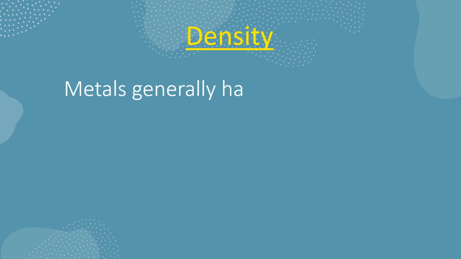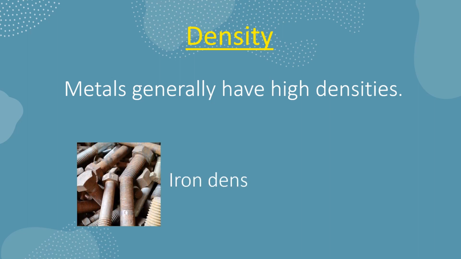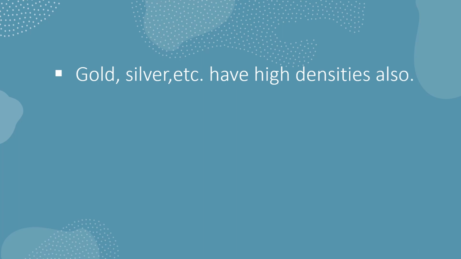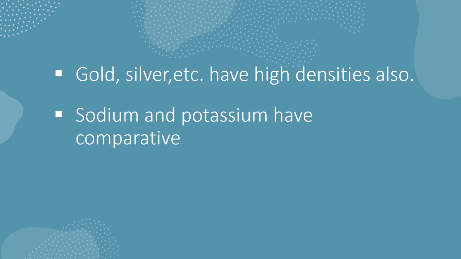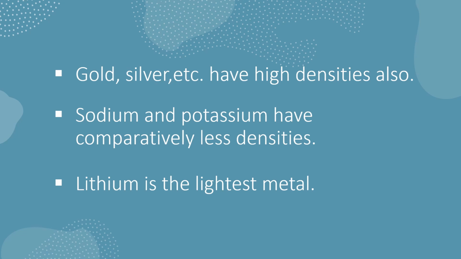Metals generally have high densities. That is why they are heavy substances. For example, iron density is 7.874 gram per centimeter cube. Other metals like gold, silver, etc. have high density also. But sodium and potassium have comparatively less densities. Lithium is the lightest metal because its density is very less.